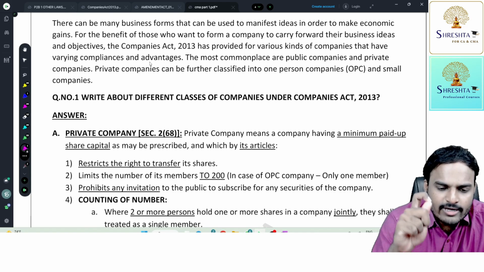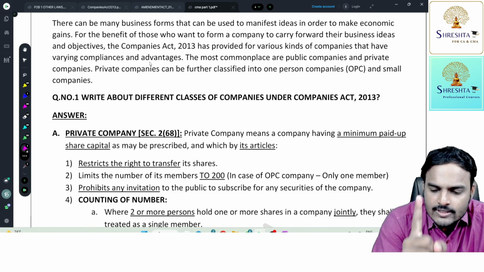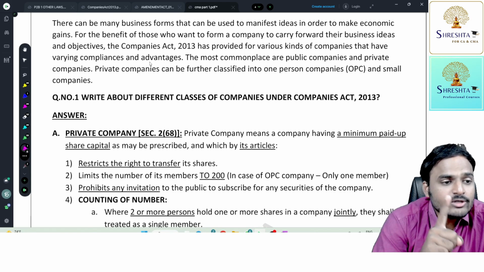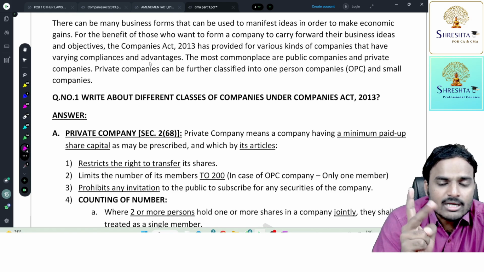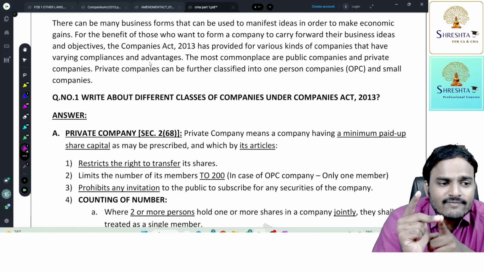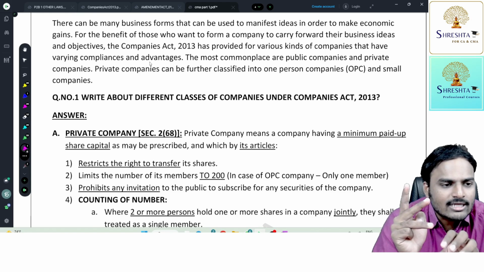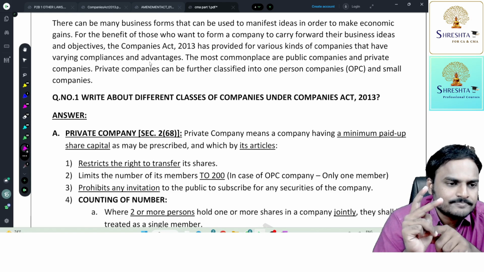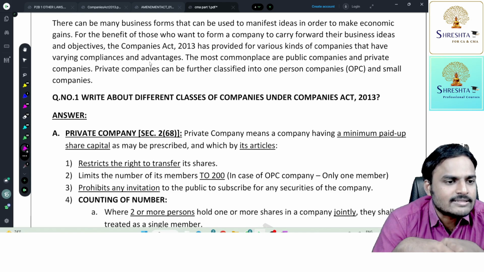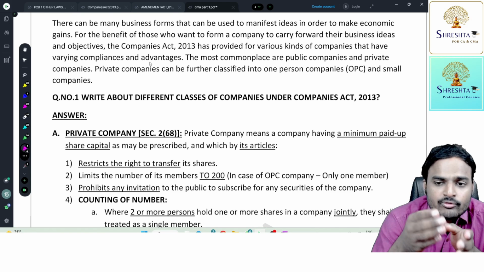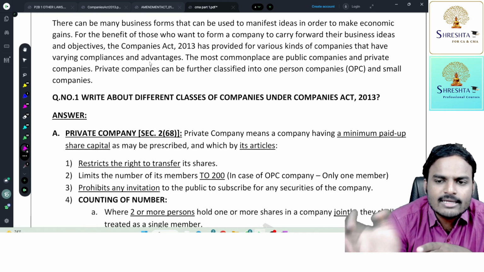So now transfer of shares is permitted, but it is subject to restrictions. First, the person who is willing to transfer shares needs to communicate the matter to the directors in writing. He needs to transfer shares to an existing member. Sir, if existing members do not have funds, then what is the solution? Don't worry, the board of directors will select an outsider, and you need to transfer shares to that outsider. Directors selecting a person means they trust that party to maintain privacy and confidentiality. So transfer shares to that person at a price fixed by the directors, verified by the company auditor.